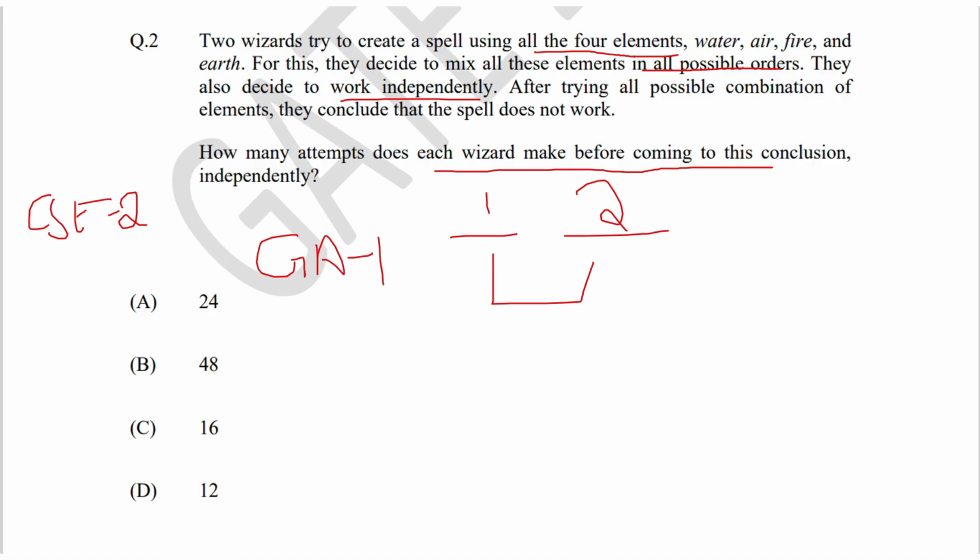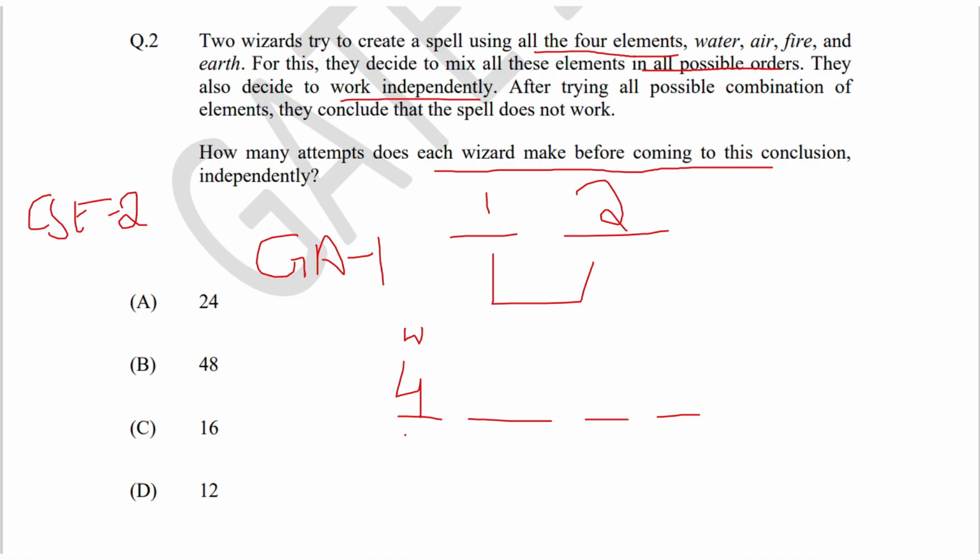So they have combined all the 4 elements in all the possible combinations. So there will be 4 blanks which we have to fill. The first blank can take 4 values. It can be either air, water, fire or earth. Since they have used the 4 elements, each can occur in the blanks only once. That is, if you use water in the first blank, you cannot use water in the second or third blank. Hence this is not a question of repetition.